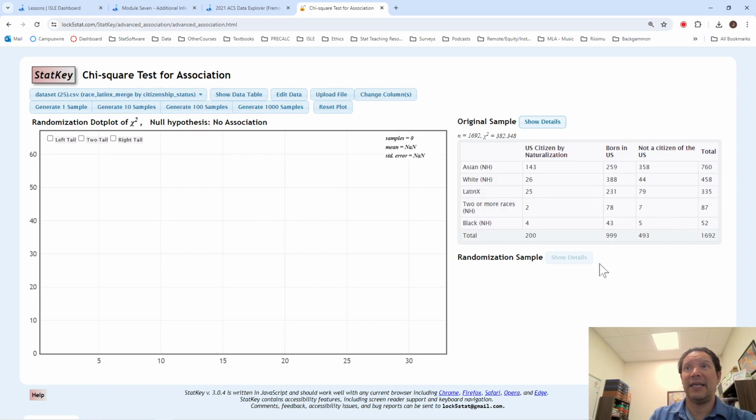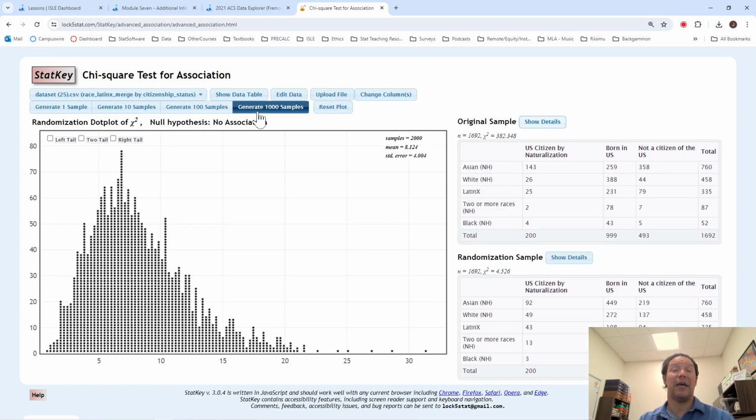What we do then is take this data and do a randomization of the data. The randomization assumes that all of the groups have the same percent of people who are naturalized, born in the U.S., and not citizens. So it's an assumption that there is no difference amongst these races in citizenship. It assumes no difference at all. But differences will occur due to the sampling process.